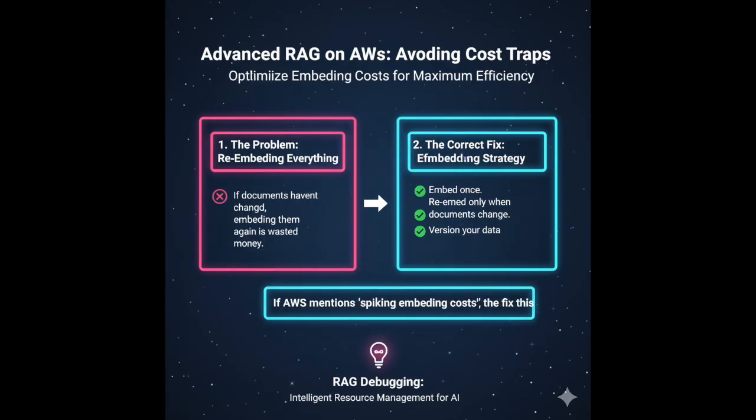A third cost issue is re-embedding everything. If documents haven't changed, embedding them again is wasted money. The correct approach is to embed once and re-embed only when documents change. Version your data. If the exam mentions spiking embedding costs, this is the fix.